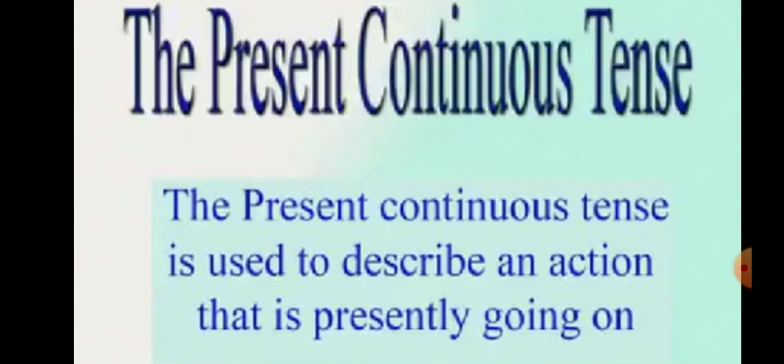The present continuous tense is used to describe an action that is presently going on. The title present continuous itself says that the action is continuing in the present moment.